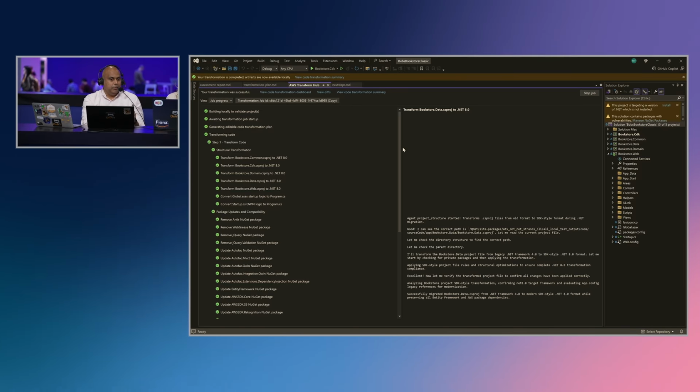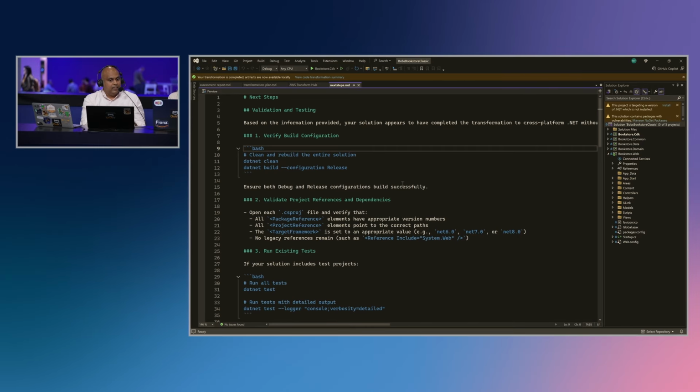The most interesting piece I would want to leave you with is that some of these applications are old, and we do not have a corresponding match. We may not be able to fully transform them. So we take the customer further by saying, here are the things you need to do to get to a final result in terms of next steps. You can take this and feed it to Kiro to complete it. This is a game changer for a lot of our customers because they do not want to put manual effort into this.